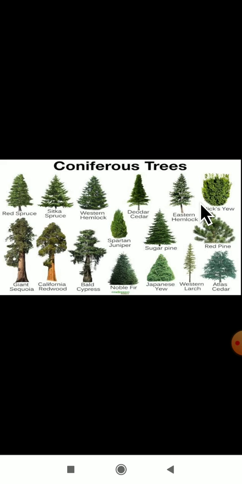You can observe the coniferous trees here. Some of the coniferous trees I have shown here. Red spruce, I have mentioned in the example. Red spruce trees will be like a cone, like a cone structure only. All the trees will look like a cone structure, so we call them coniferous. Here it is a deodar, yes, deodar is also mentioned. Next, spruce. This is a spruce tree. Next, which came in your textbook, red pine, and sugar pine. These are some examples of coniferous trees.